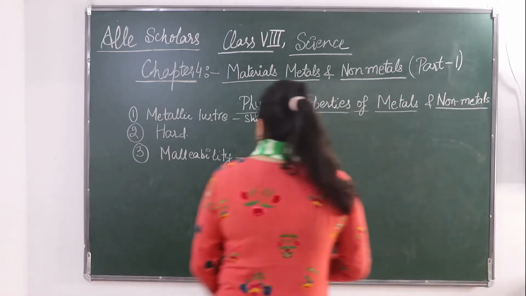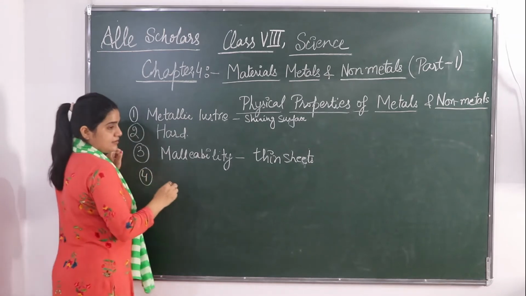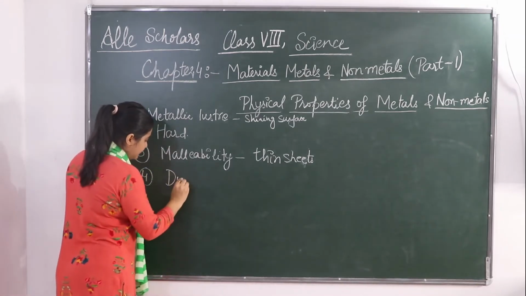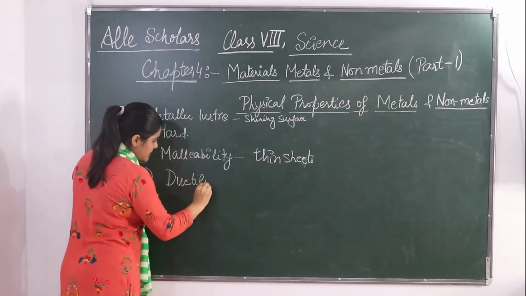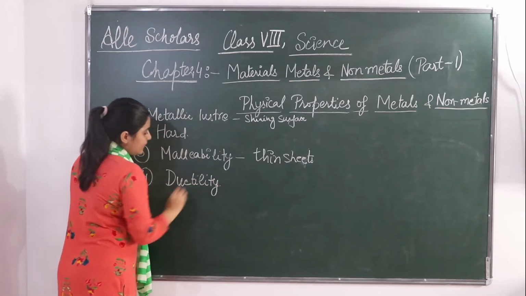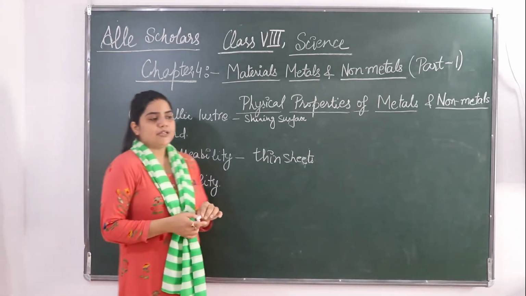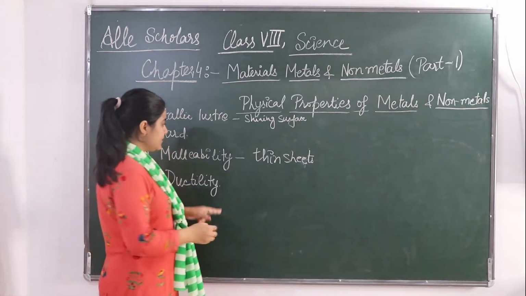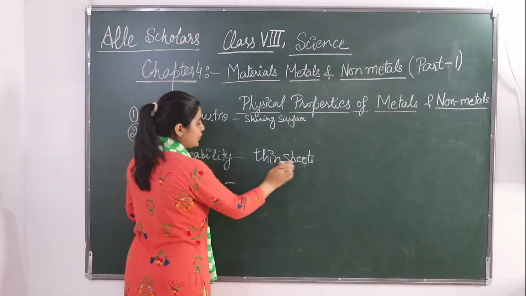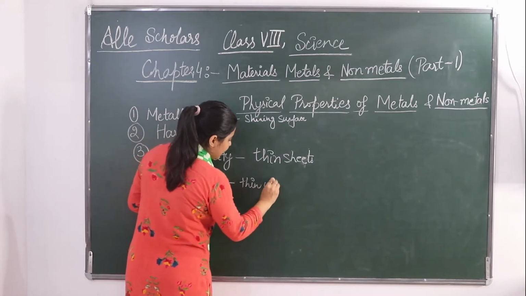Okay. So the fourth property of a metal is ductility. Okay. What does this ductility indicates from the name? Can you guess? So if we talk about ductility, the ability of the metal to be drawn into thin wires. Metals can be drawn into thin sheets and even into thin wires.